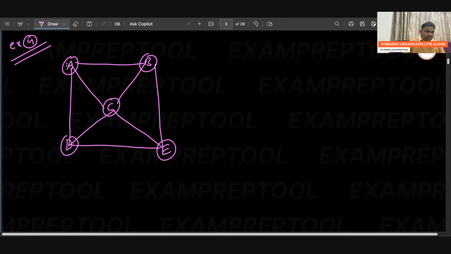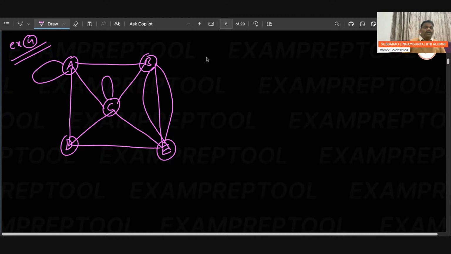Let us assume that this is called a self loop. I kept a self loop also. Between B and E, one edge is already there, and I am keeping one more edge. Those are called parallel edges. So if you see B to E, three edges are there, parallel to each other. And one more thing, at C I am keeping a self loop also. Remember, it is also a graph.